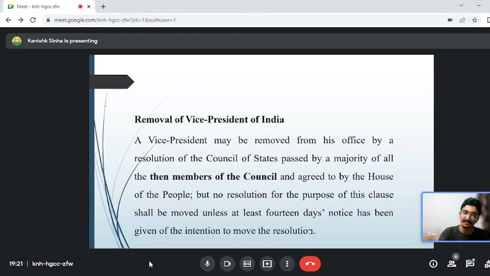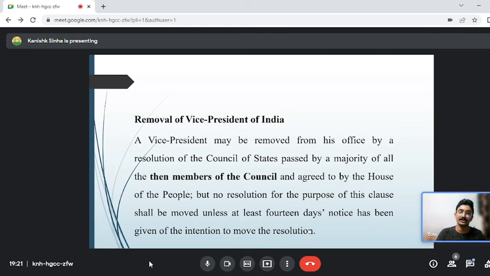And then the president or the vice president will be removed accordingly. Here we are having the vice president, so the vice president will be removed. The only difference is that for the president it can be initiated in either house of the parliament, but for the vice president, it can be introduced only and only in the Rajya Sabha, that is the Council of State.